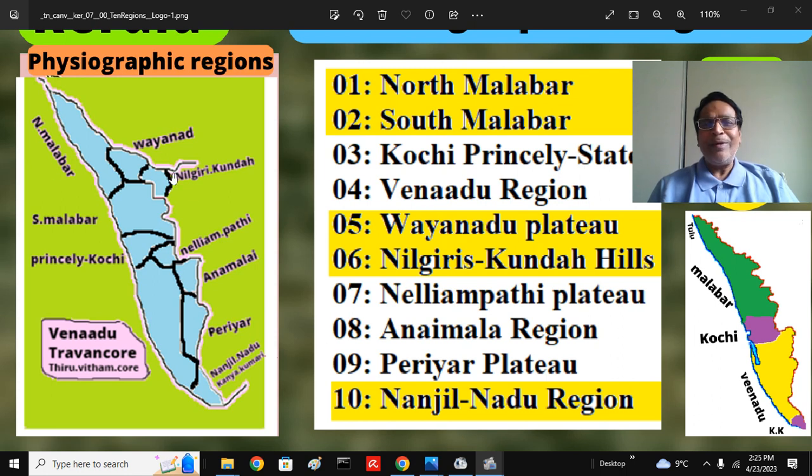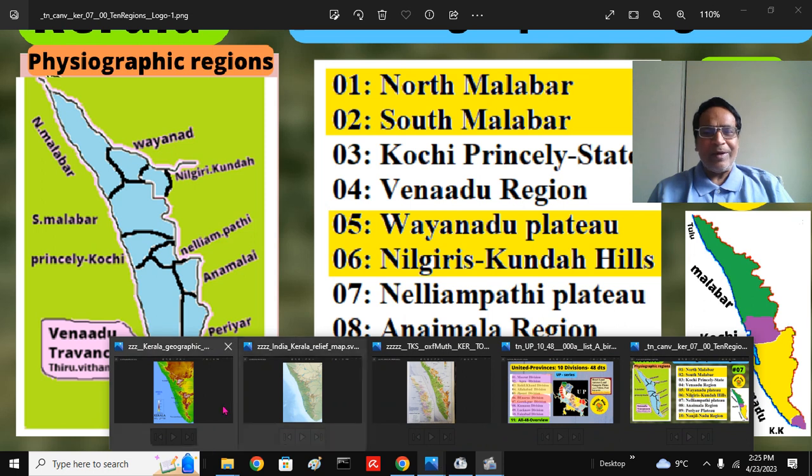You always remember Nilgiris, and you know the Wayanad, where the popular Congress leader Rahul Gandhi got elected. That is the Wayanad constituency. These 2: Nelliampathy, Anaimala, Periyar River, and Nanjil Nadu. These regions, you can easily remember the 10 physiographic regions.